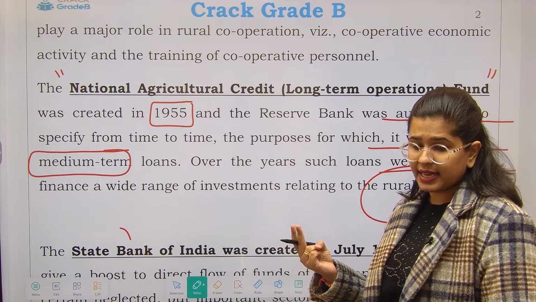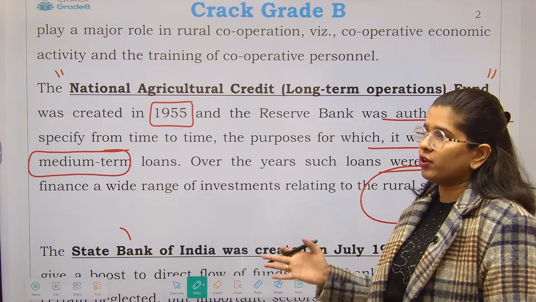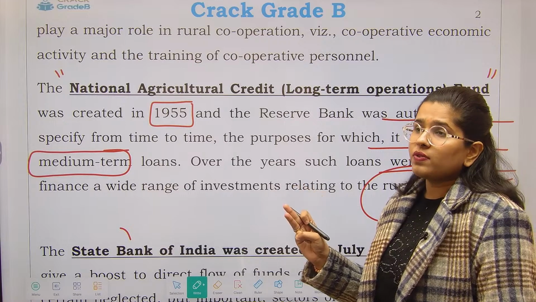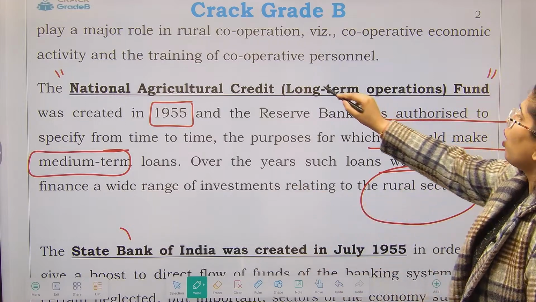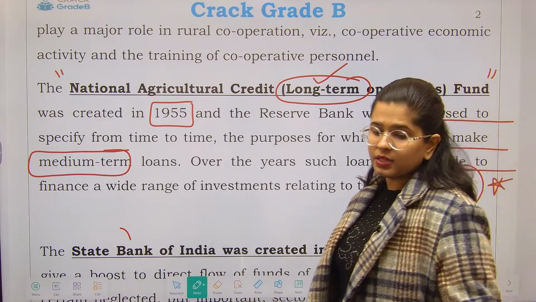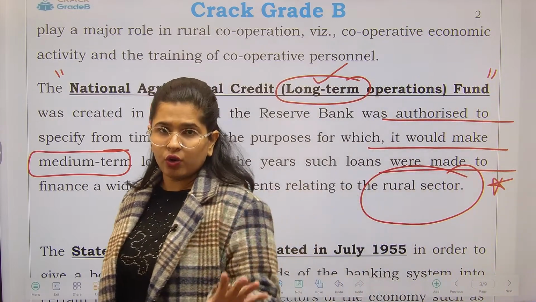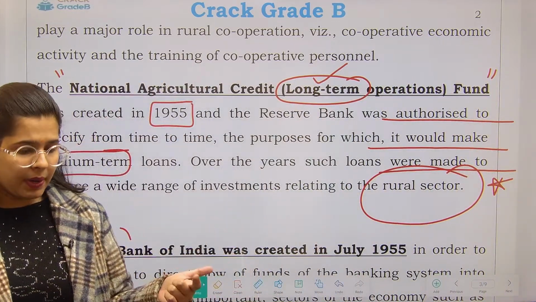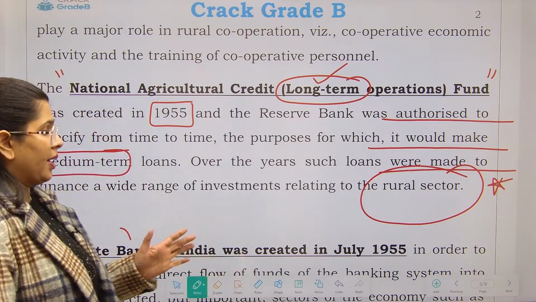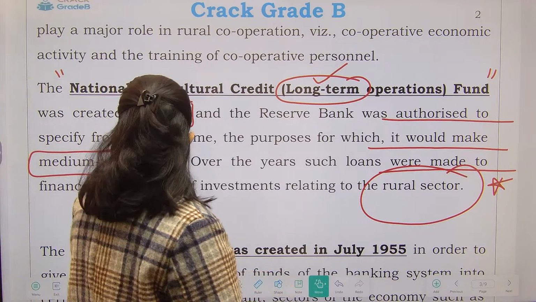The next is the second best thing that you have to remember out of this particular paragraph. Third, the loans were provided for long term. It has been given in the name itself, long to medium term. This was the timing for the loan, and who could specify the purposes? So the purposes specification was the power that was there with the RBI. ठीक है, RBI के साथ में ये power थी.